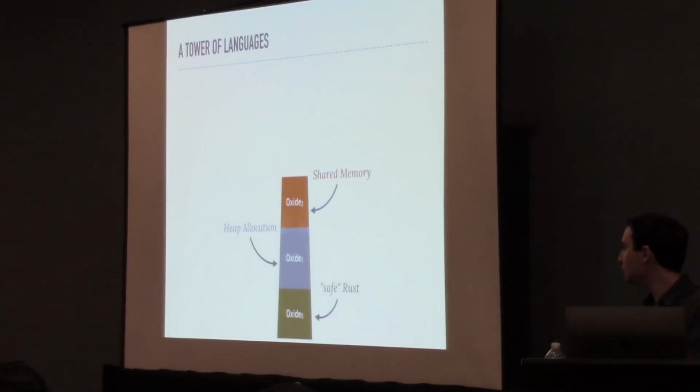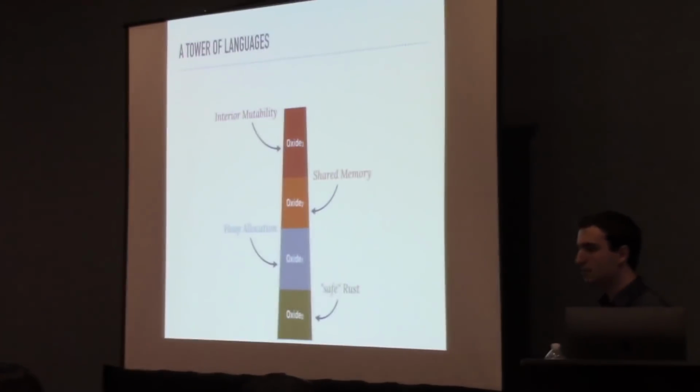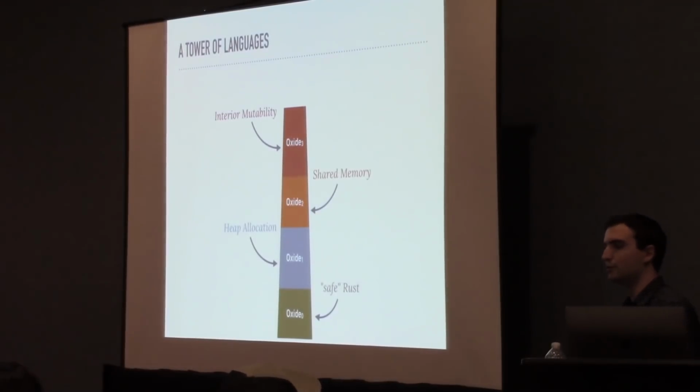Then in Oxide 2, we add shared memory using reference counted pointers, which, if you're not familiar with the way they work, are in essence deferring the kinds of checks that we had statically for our immutable references or our shared references to runtime. And that allows us to write more complicated programs that use shared memory. Then in Oxide 3, we add interior mutability using the refcell type. And though it is not restricted to storing values only on the heap, it is otherwise analogous to ML's ref type.